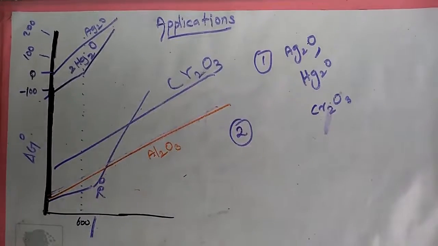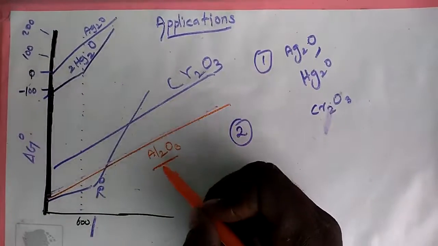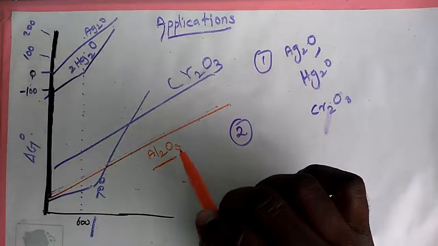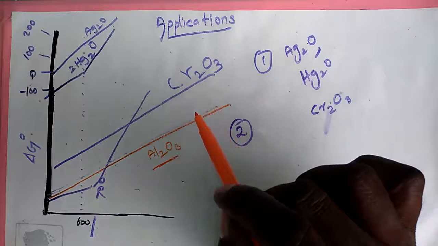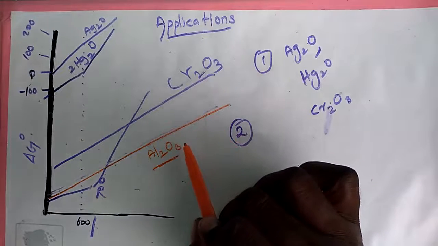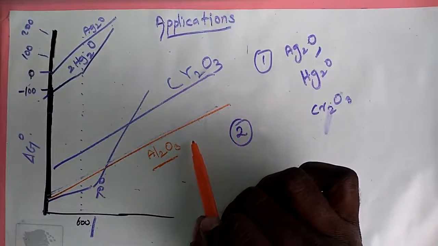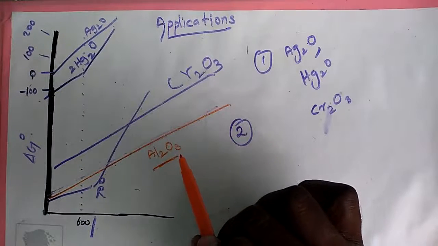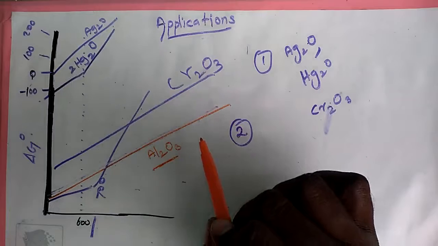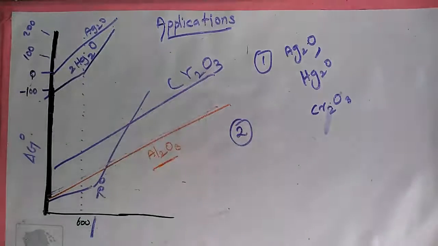Listen, for example, in the Ellingham diagram, the formation of chromium oxide lies above that of aluminium, meaning that Al2O3 is more stable than Cr2O3. Hence, aluminum can be used as a reducing agent for the reduction of chromium oxide. However, it cannot be used to reduce the oxides of magnesium and calcium.